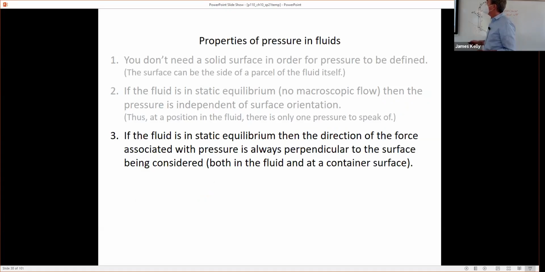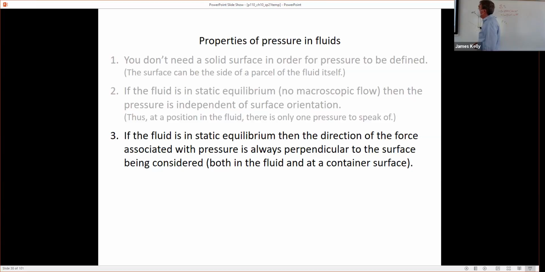Okay, so just to wrap up this one, the pressure is independent of surface orientation. So I point to a point in space and I say the pressure of the gas, this fluid here that we're sitting in, is a certain number. I don't have to tell you which orientation I put my surface. It's the same no matter what. Same thing with water.